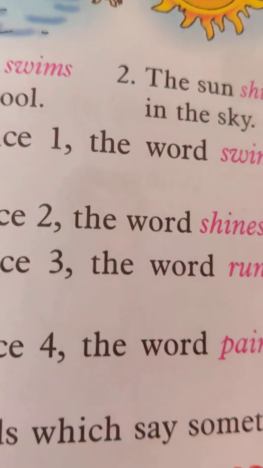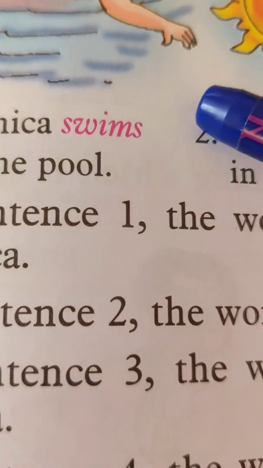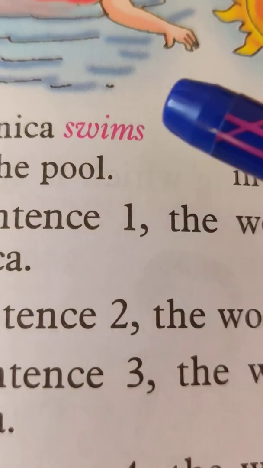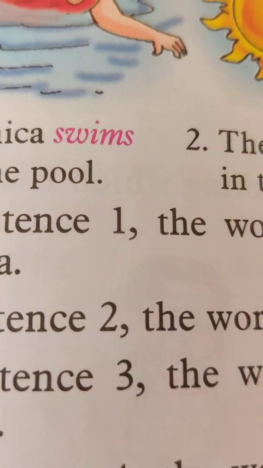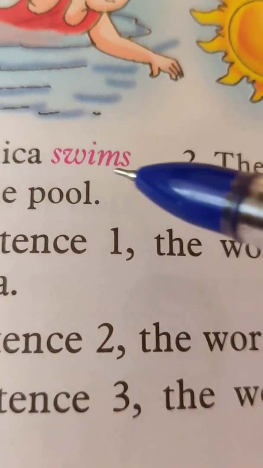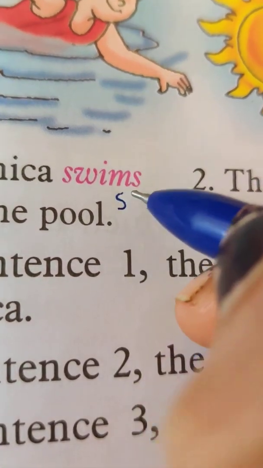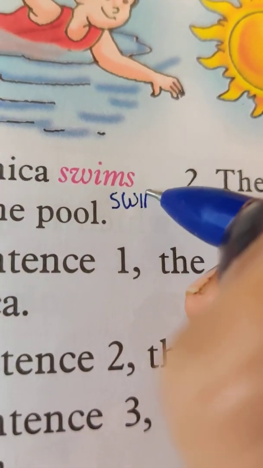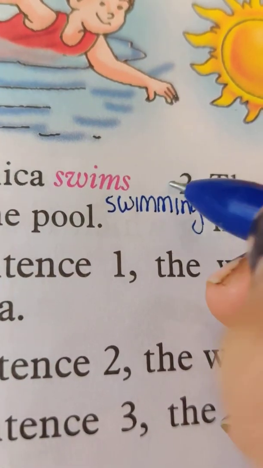Similarly, let us look at different kinds of verbs. Some words which don't have ing in them are verbs, and some words which have ing in them are also verbs. What is the verb for swims when we add ing? Swims will become swimming. Can you see?